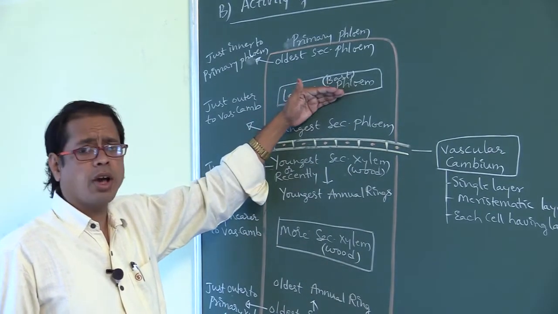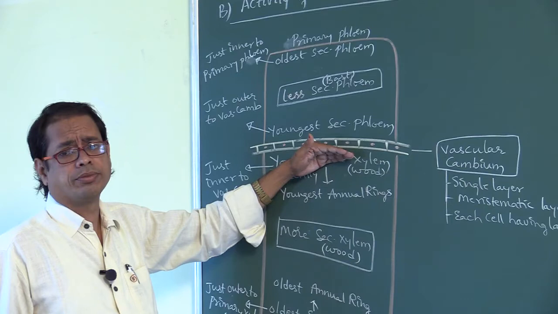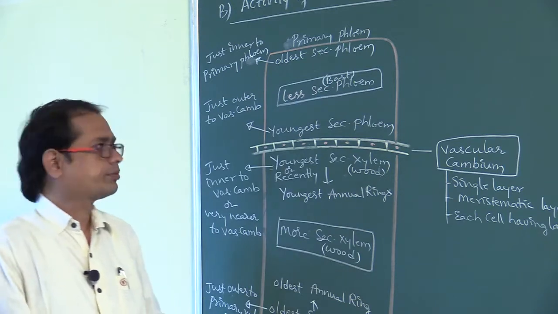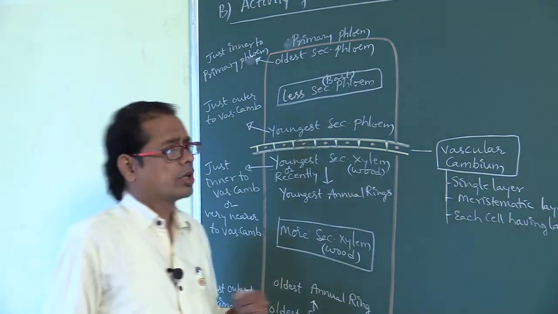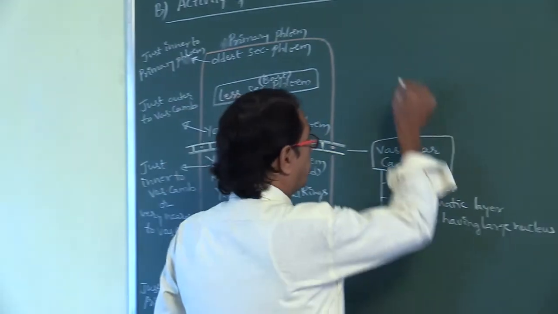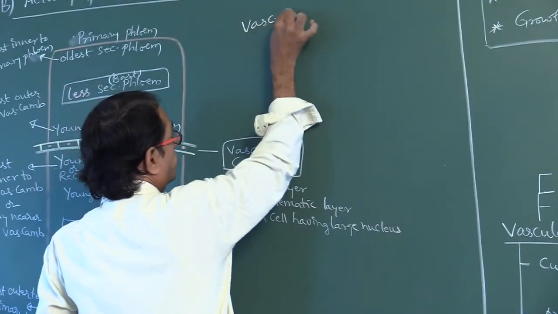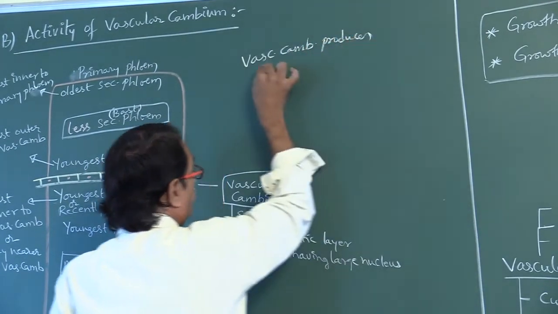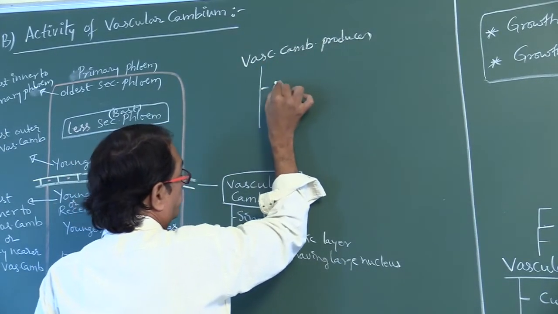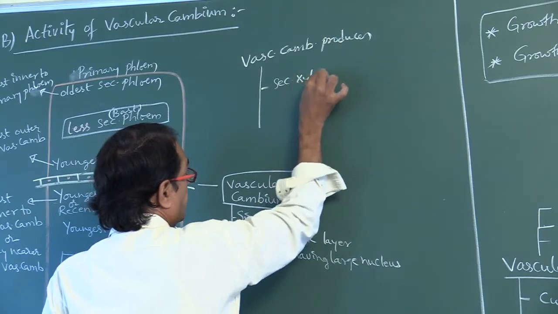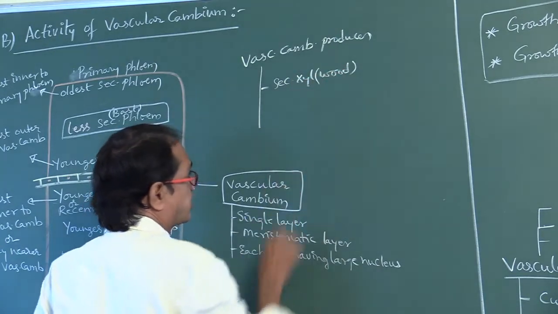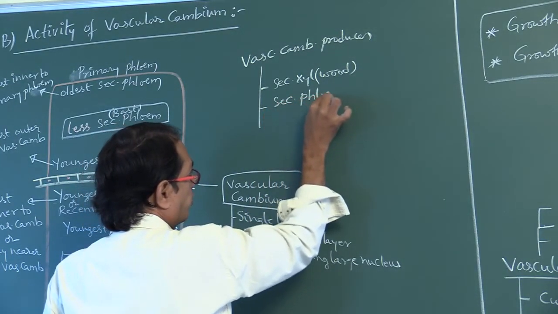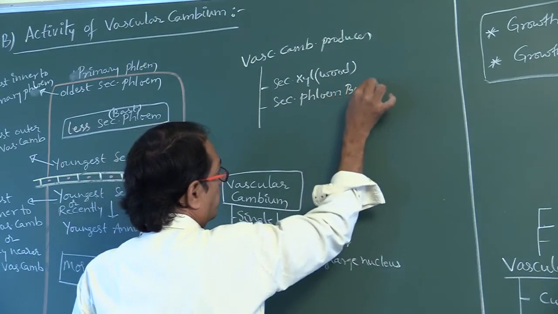So the vascular cambium produces both secondary xylem, also called wood, and secondary phloem, also called bast.